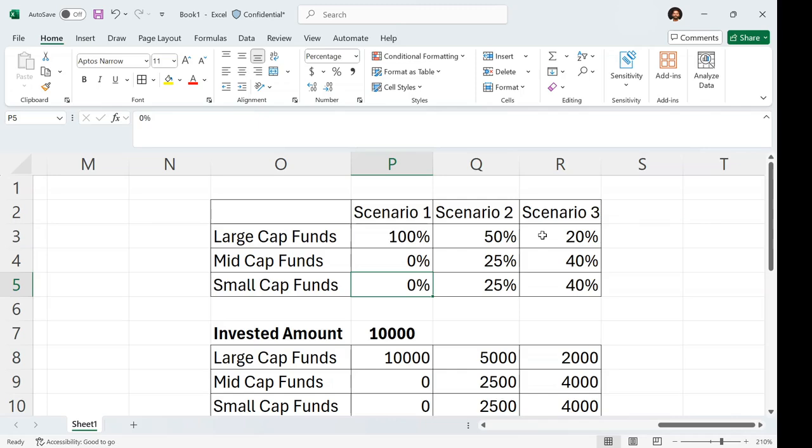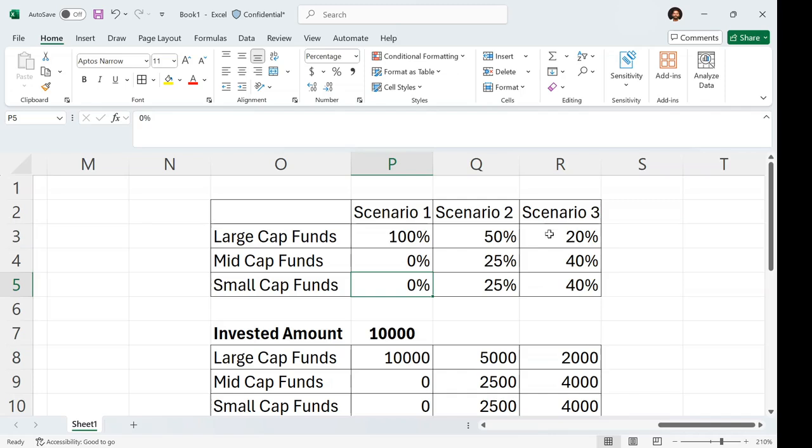But that's not true. The 20, 40, 40% split is the correct method; people who want to grow their wealth invest in this scenario. Scenario three is where people who want to earn more will be investing.